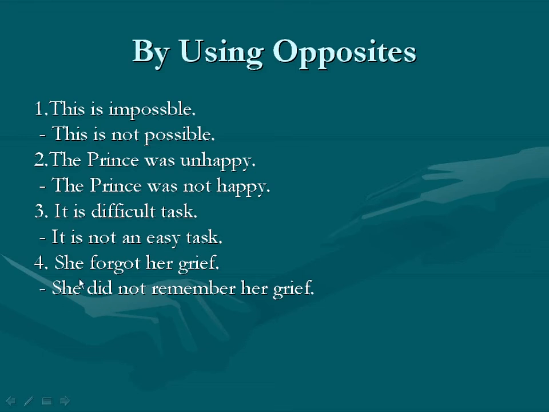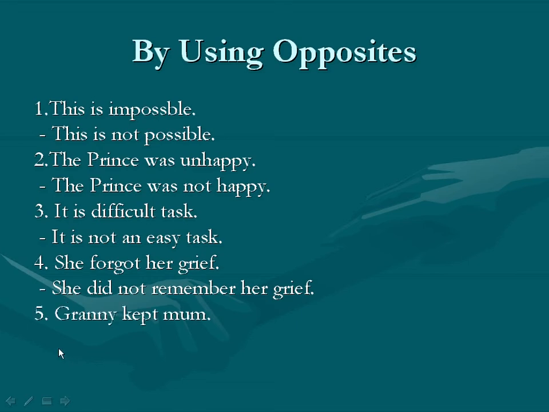So, she forgot her grief. She did not remember her grief. We use did here to show the simple past tense. We use not for the negative, and we use the opposite word for forgot, remember, in the sentence. In this way we make a negative sentence.